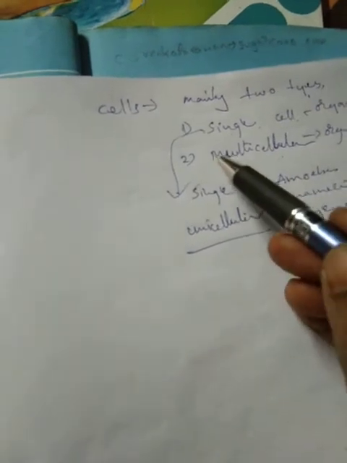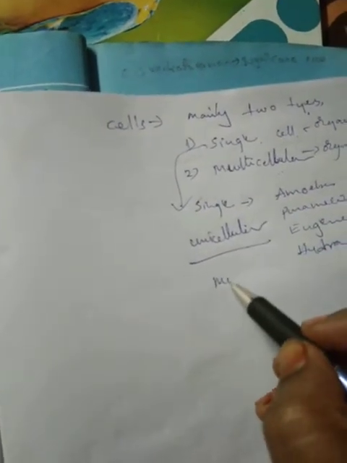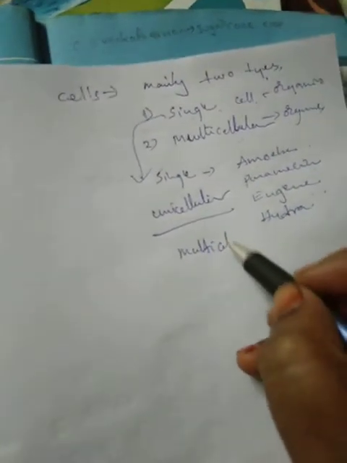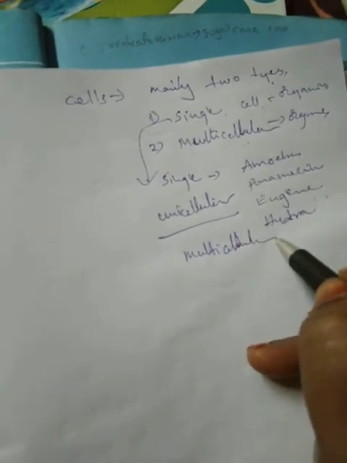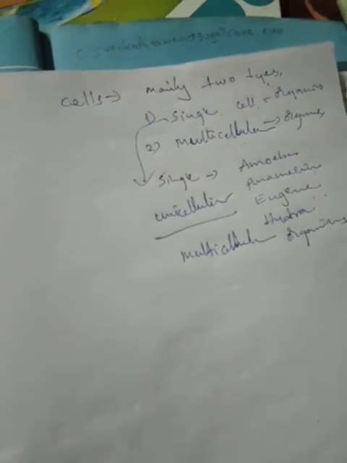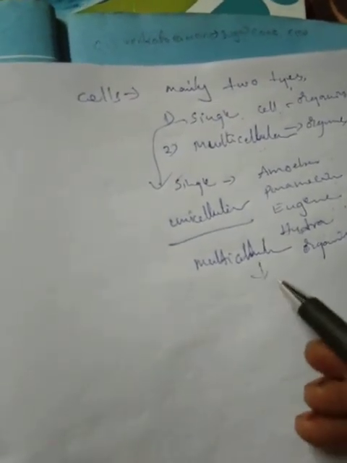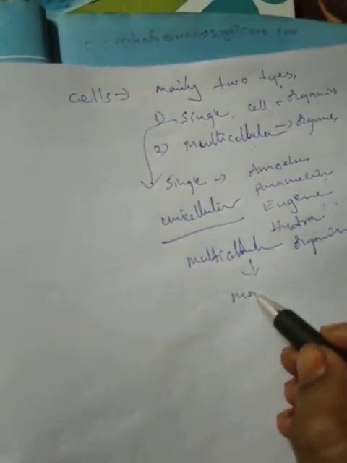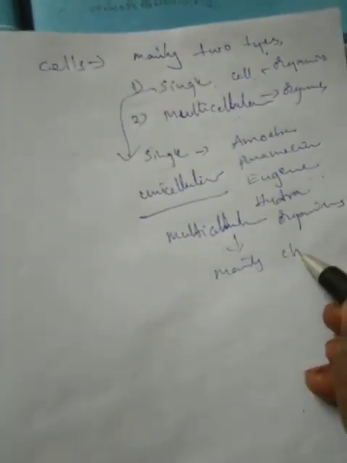And the second one, multicellular organisms. Multicellular organisms are mainly chordates.